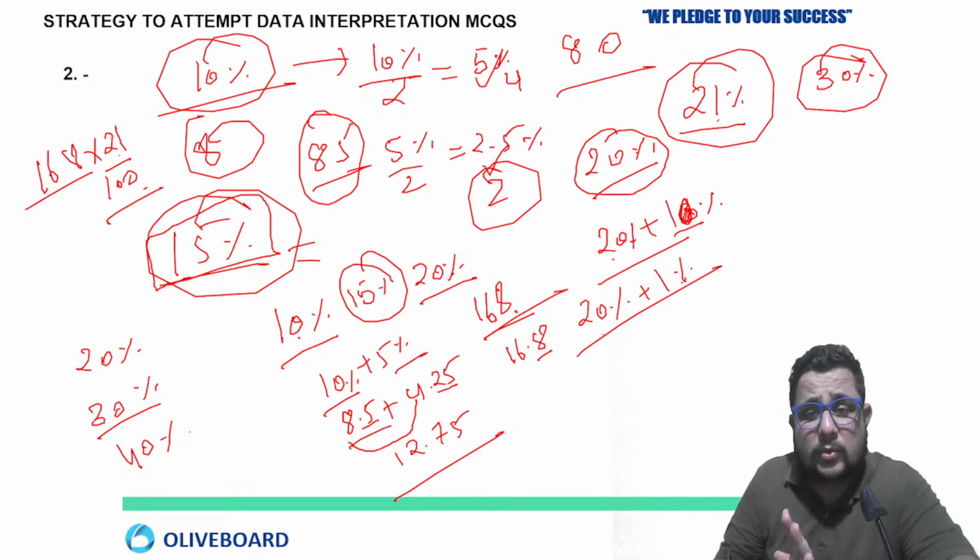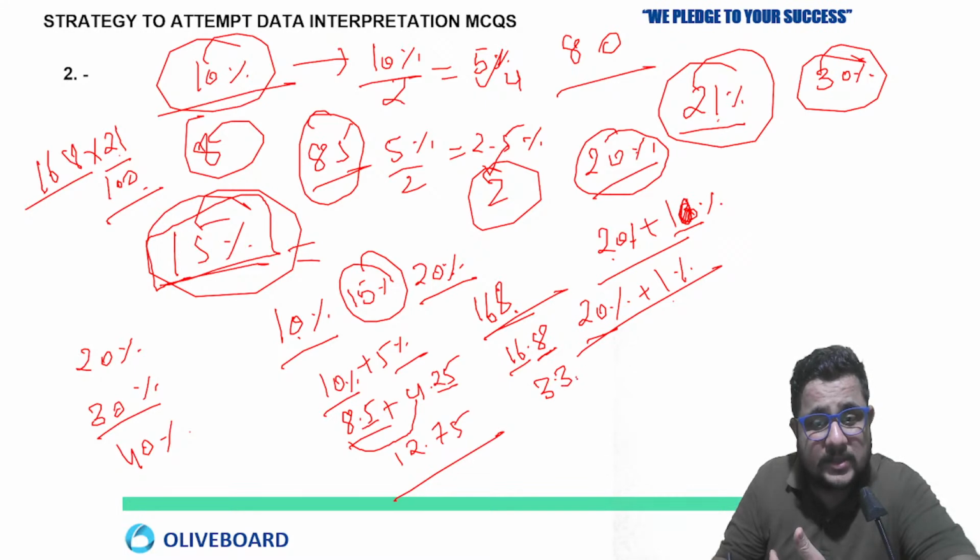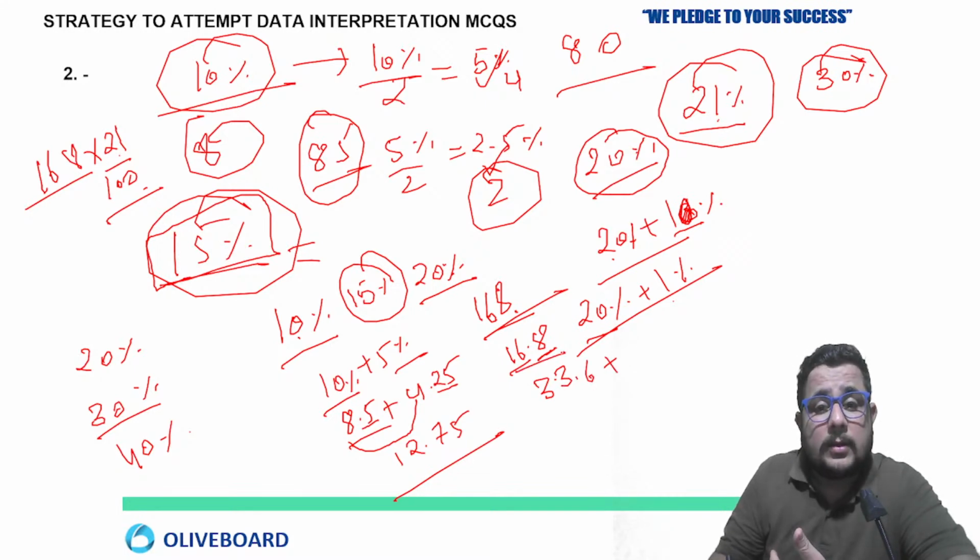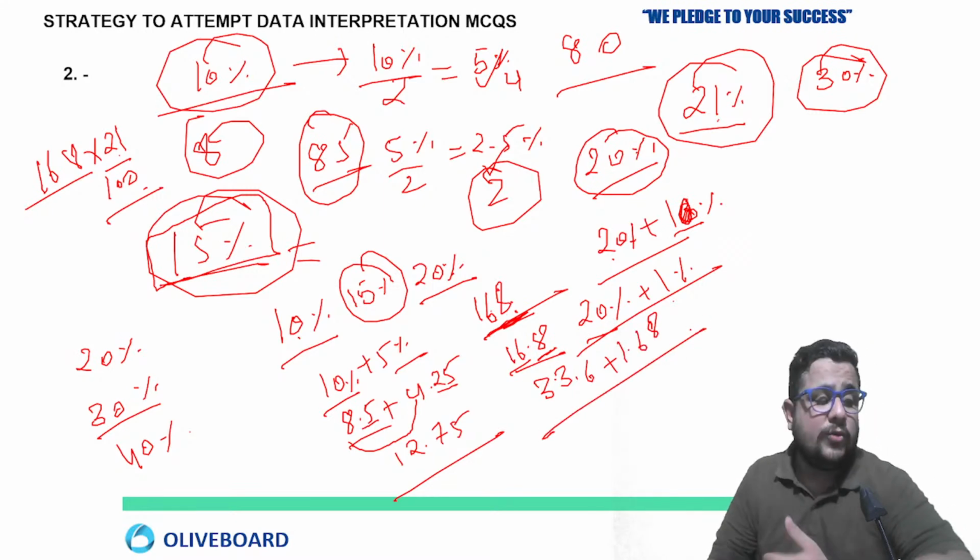Yes. Now 20% plus 1%. So 16.8 is 10%. Just double that. 16 2s are 32, plus 0.8 2s are 1.6. So 32 plus 1.6 is 33.6, plus 1% of 168. That is 168 by 100, which means 1.68. Now how will you add that?